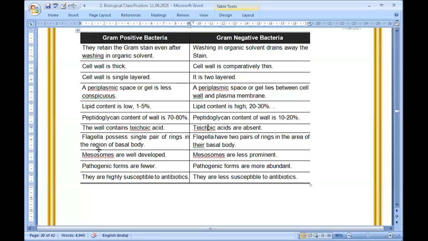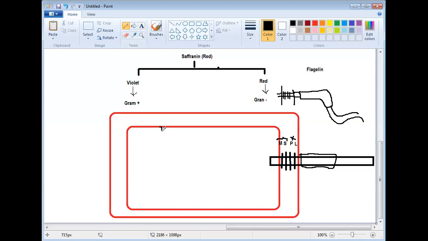Now check it here. Flagella we have studied. Mesosomes are well developed in gram positive bacteria. What are mesosomes? Mesosomes are extensions of the plasma membrane. They will be like this. Mesosomes may be of two types. Some mesosomes are present at the center and are associated with the DNA. They join the DNA and help in DNA replication and cell wall formation.